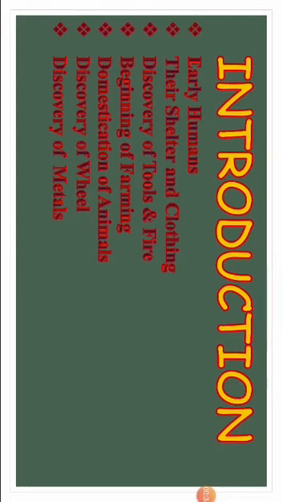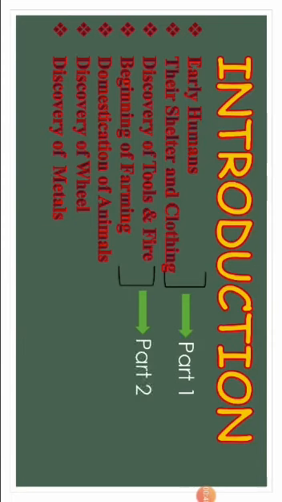I have divided the whole chapter in three different parts. In part number 1, we will talk about early humans, their shelter and clothing, discovery of fire, beginning of farming. In part number 3, we will talk about domestication of animals, discovery of wheel, discovery of metals.